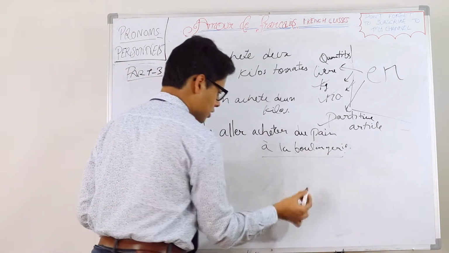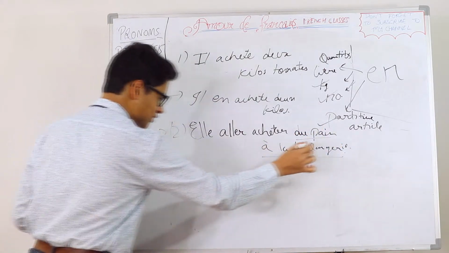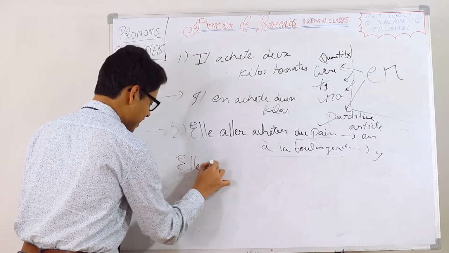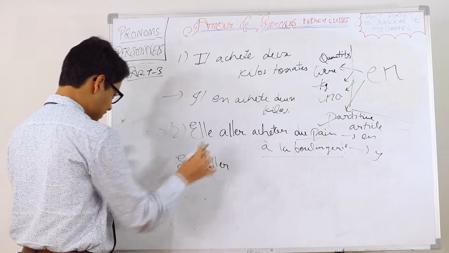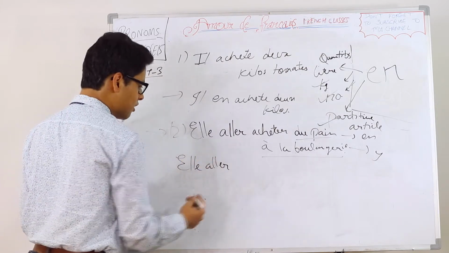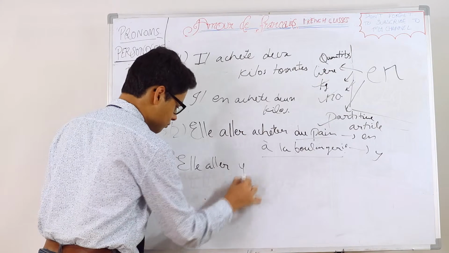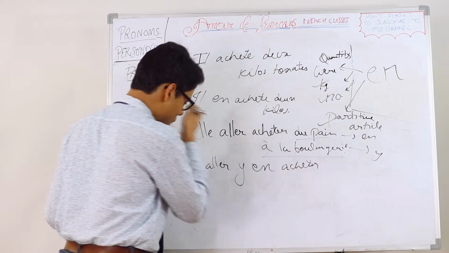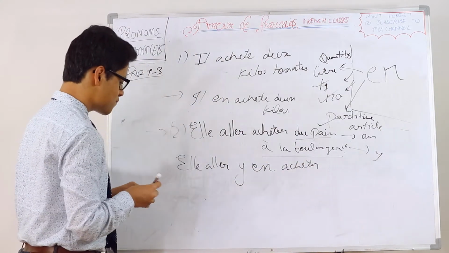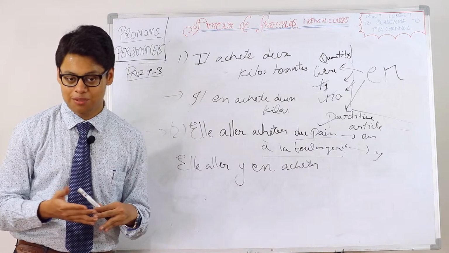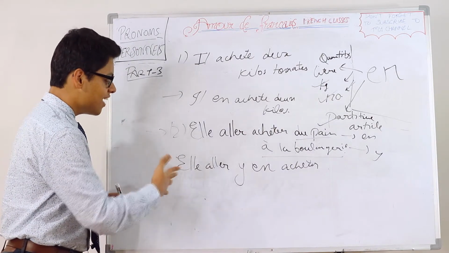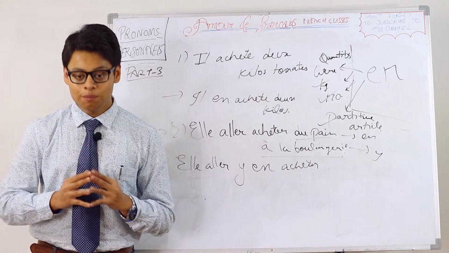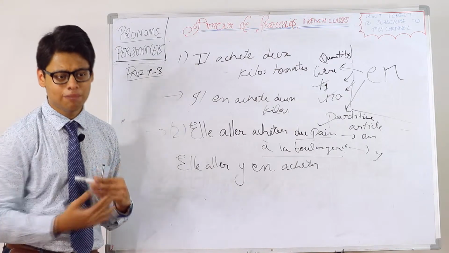So, we have to change 2 things. One is having y, one with en. So, elle allait. The pronoun will come before acheter, being the main verb. So we have y, en, acheter. Remember the order, the table which I discussed in the first video of Pronoms Personnels. Elle allait y en acheter. Y comes before en. C'est tout pour aujourd'hui et c'est tout pour les Pronoms Personnels aussi.